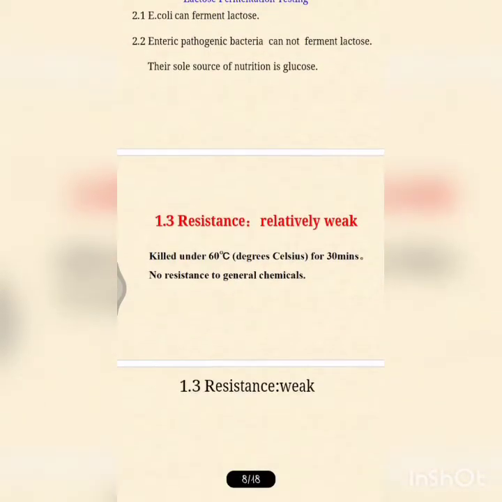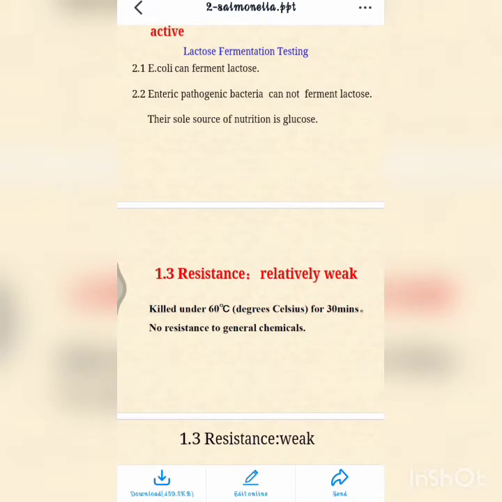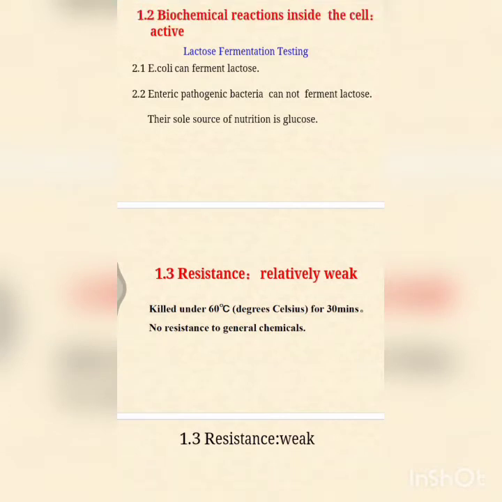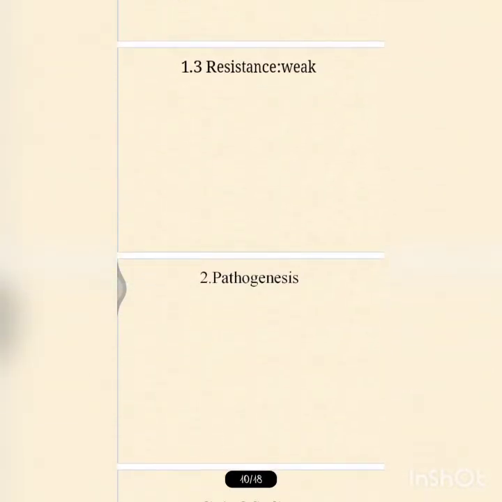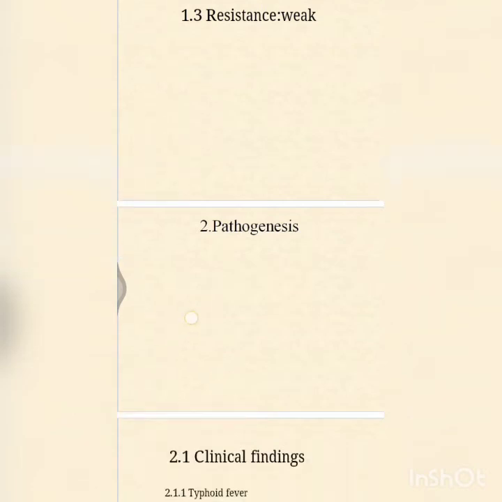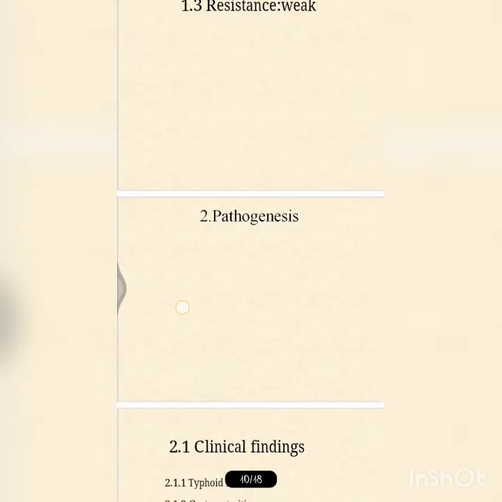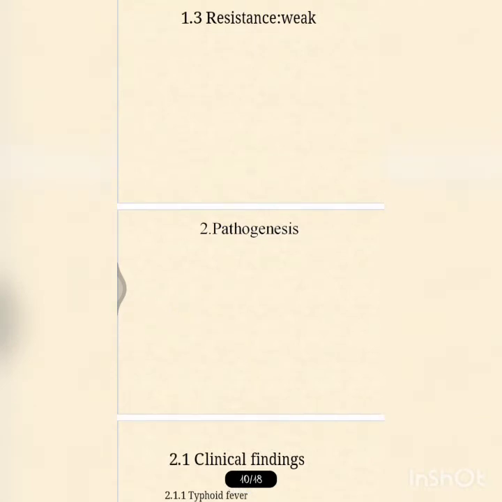Coming to resistance, the resistance is relatively weak because they can be killed at 60 degrees in 15 minutes or 30 minutes, and they are also killed by boiling, chlorination, and pasteurization. So they are very weak. Coming to pathogenesis, they cause many features including stepladder pyrexia, splenomegaly, rose spot rash, diarrhea, anorexia, coated tongue, malaise, and also abdominal discomfort.